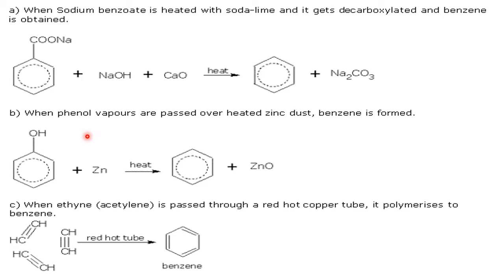Second method is what? Reduction of a phenol. So using the zinc, right? So O is snatched, so H will add up here. Benzene forms, zinc oxide is there, and benzene is prepared. And this is the most famous reaction we learnt in ethane: cyclic polymerization of ethane gives the benzene. Very good.